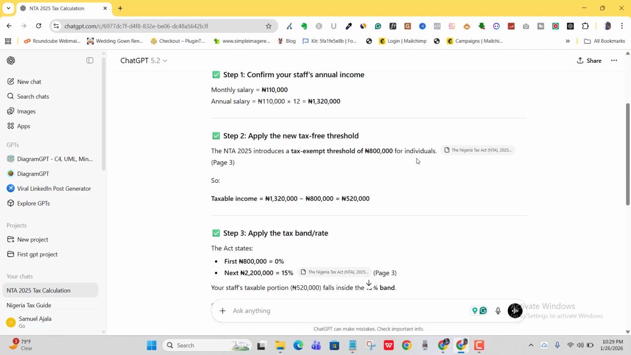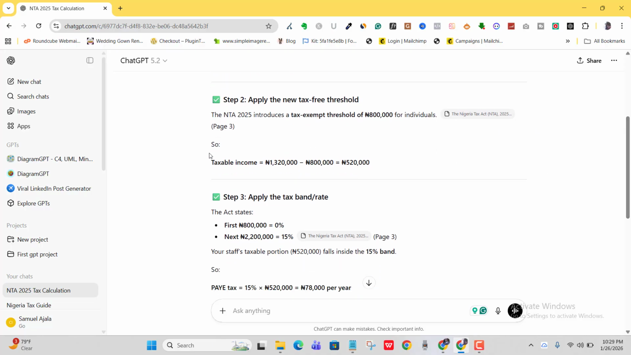If you have been following some of my previous videos, you know I talked about some of this, but this is just the reason why you should be using ChatGPT, because you don't even need to know much. It's already telling you some things that you need to put into consideration while trying to do your calculation. So it says taxable income 1,320 minus 800,000 naira, as you can see. So my staff will be left with 520,000 naira.